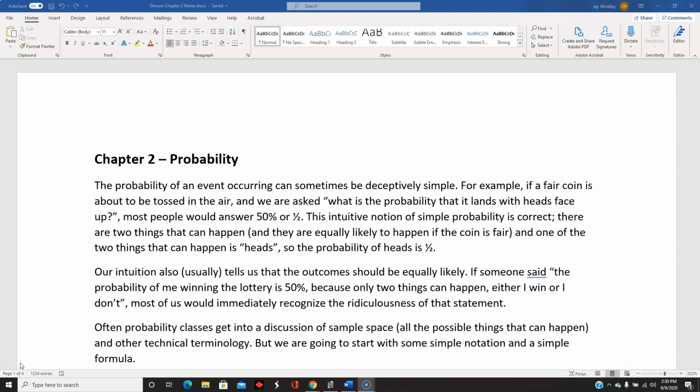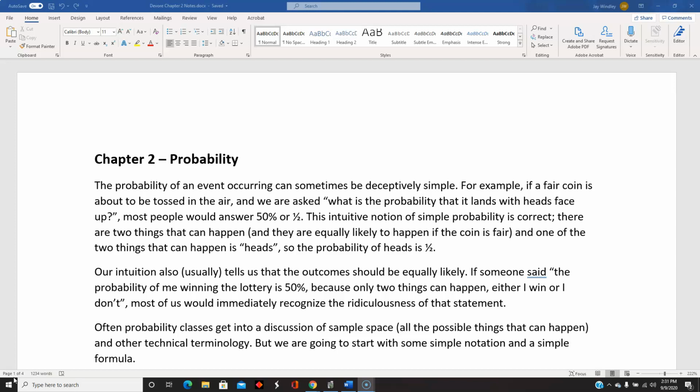One of the problems with this chapter is that sometimes questions involving probability can be very simple, and that kind of fools us into thinking that we're always going to be able to do the problems intuitively. For example, if a fair coin is about to be tossed and we're asked what is the probability that it lands heads face up, most people would answer 50% or 1/2. In this case, our intuition is correct. There's two things that can happen, and one of them is heads, so the probability of heads is 1/2.